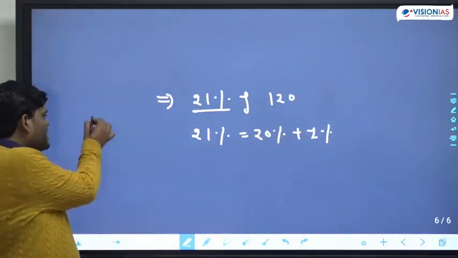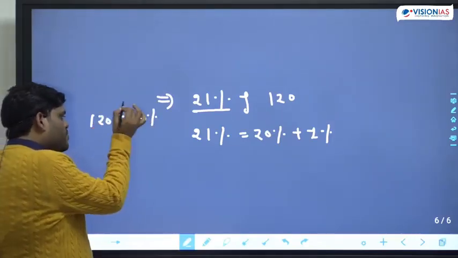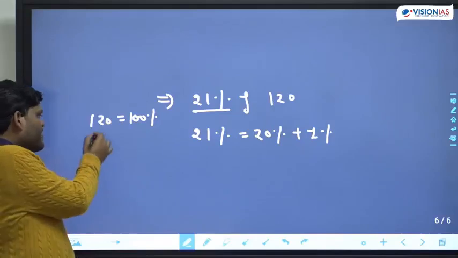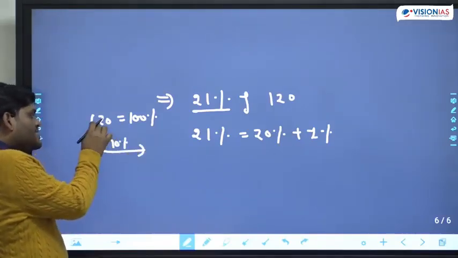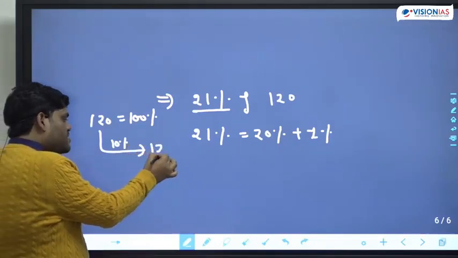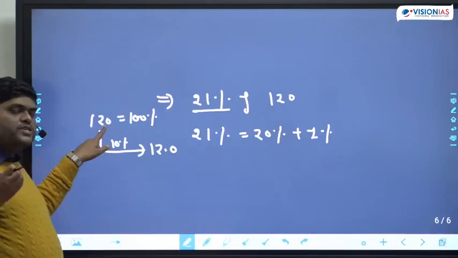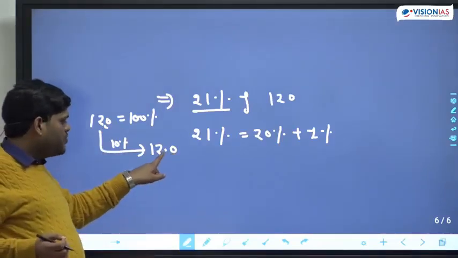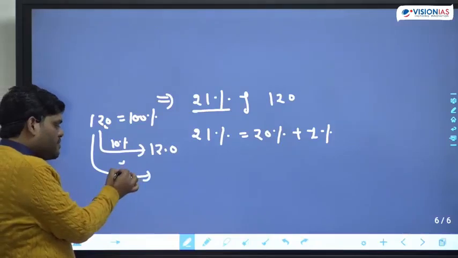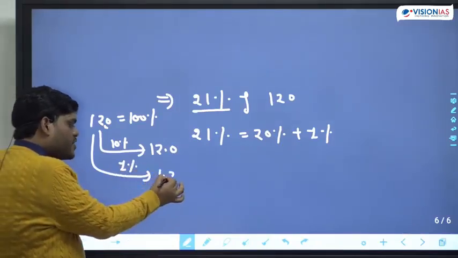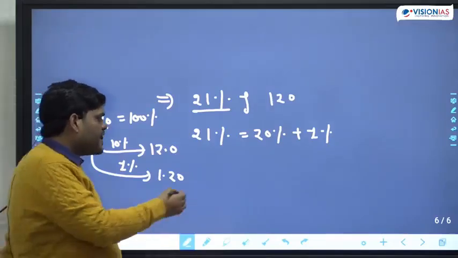So now 120 is 100%. See, now we are making it more simple. Whatever number is given, if we have to find out 10% of this number, just put the decimal before the unit place. Dividing by 10 means what? We are putting a decimal before this number. So 12 becomes the 10% of this number. What is 1% of this number? Just put the decimal after 2 places. 1.2 becomes 1%.